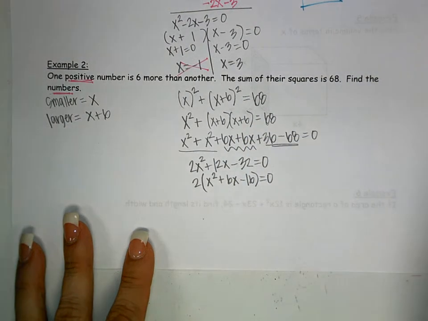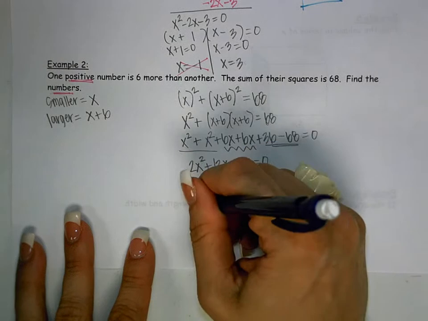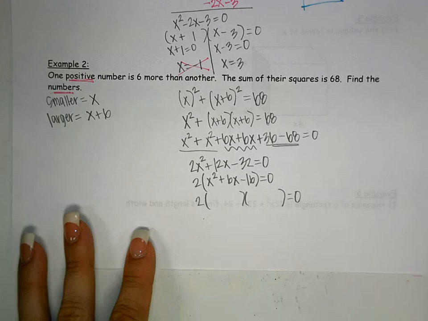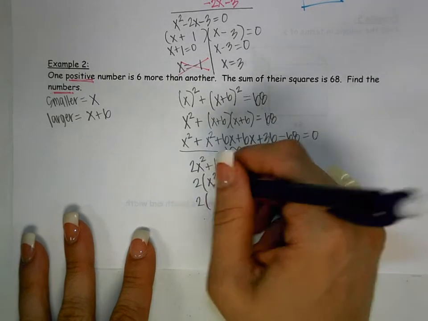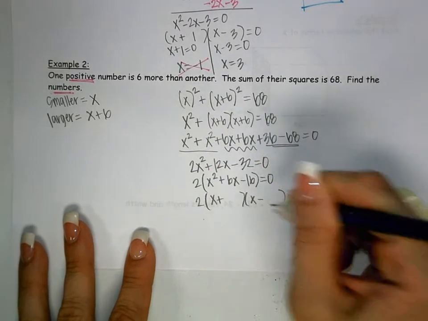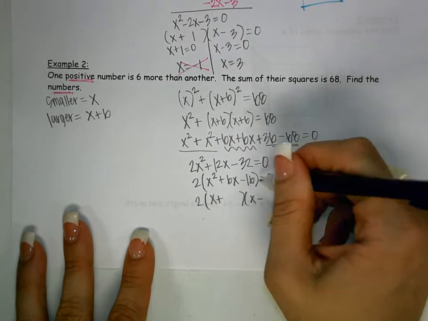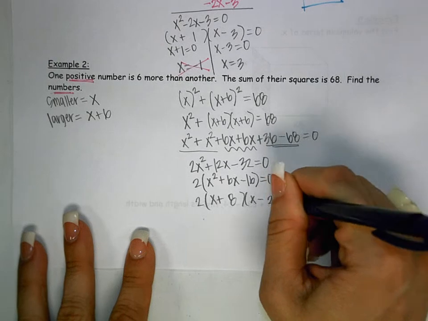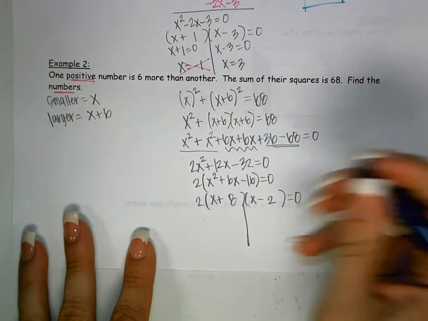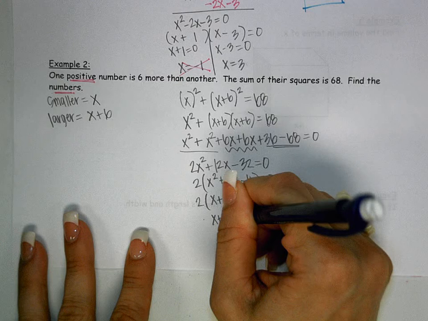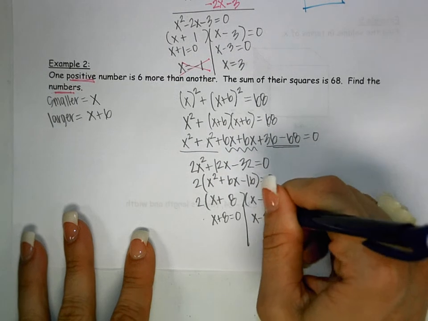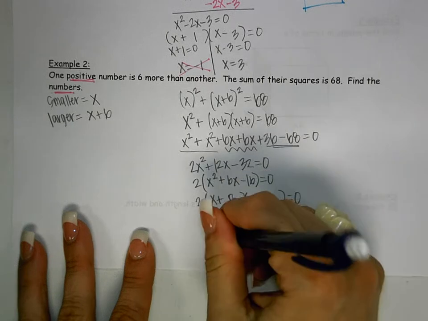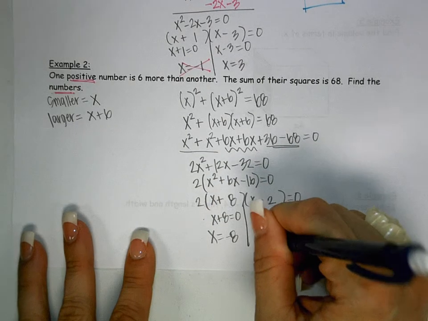Then factor again. Like I said, these will all be factorable, so it's possible to factor all of these. You know you'll have one x plus and one with an x minus. To multiply to negative 16, add to positive 6, you would need a positive 8 and a negative 2. Split these up, set each part equal to 0. What happens with that 2 on the outside? It just goes away. It would divide away, so you don't even have to write it down. So we get x is negative 8 or x is positive 2.